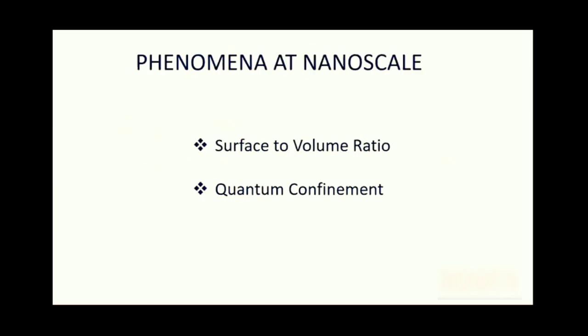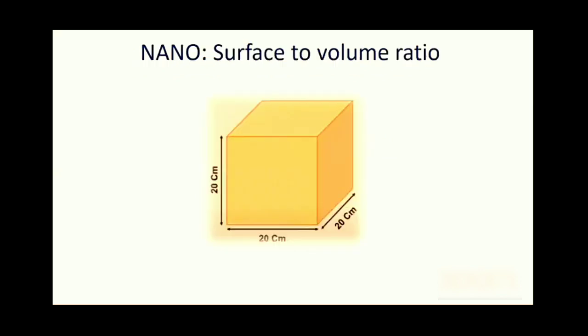So, what exactly makes the nanomaterials behave differently from other materials? This can be realized by understanding two basic concepts that happen in nanoscale. The two phenomena are surface to volume ratio and quantum confinement. So let us get into these two points.